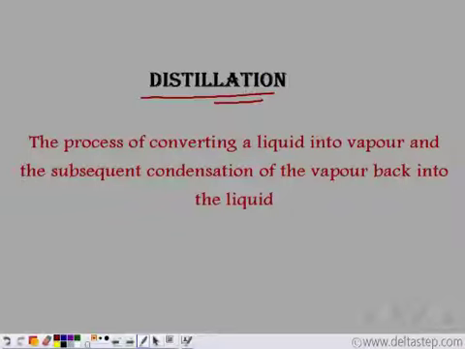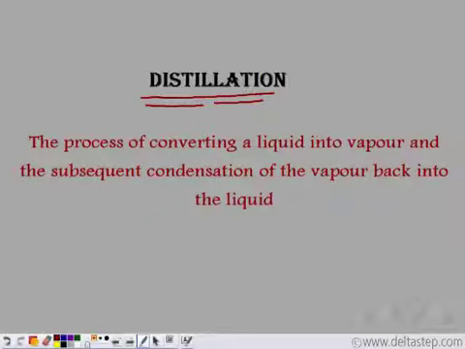Distillation is the process in which we heat the contents. So the liquid first changes into the gaseous form, and subsequently it condenses back and falls into another beaker. So in case we want to collect the liquid as well, we use the process of distillation.